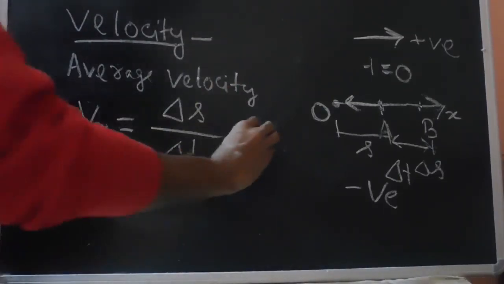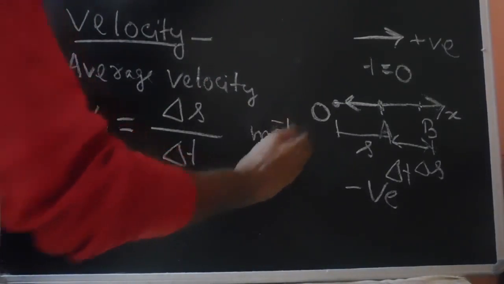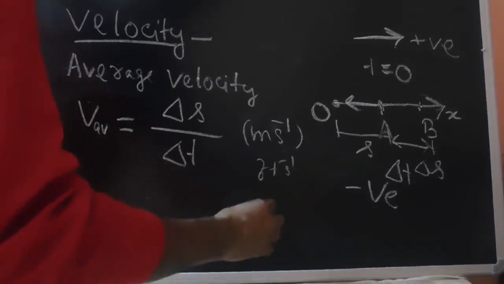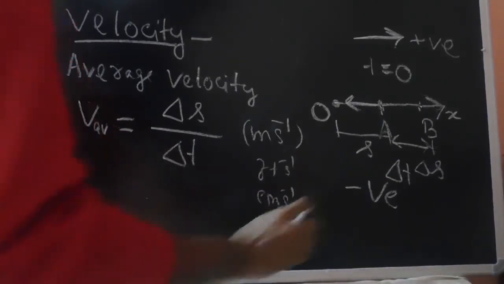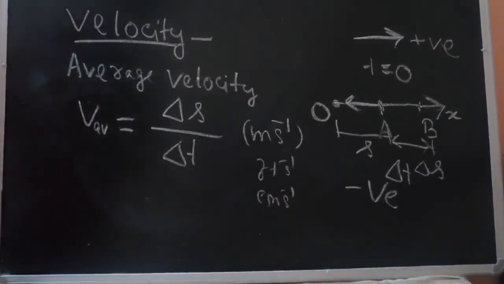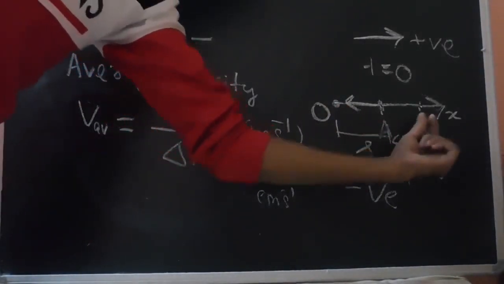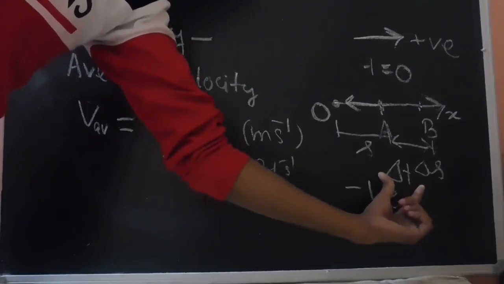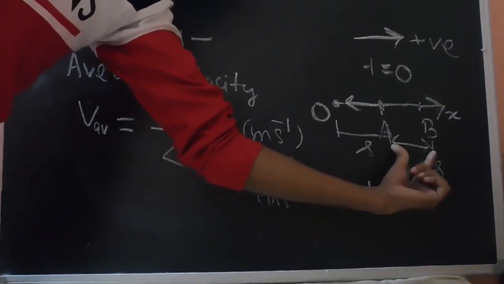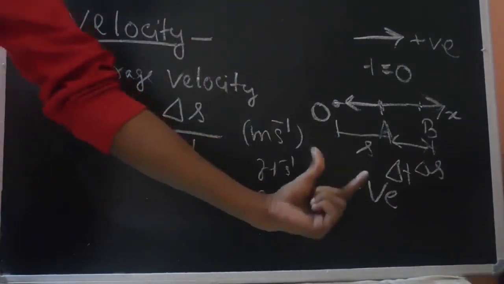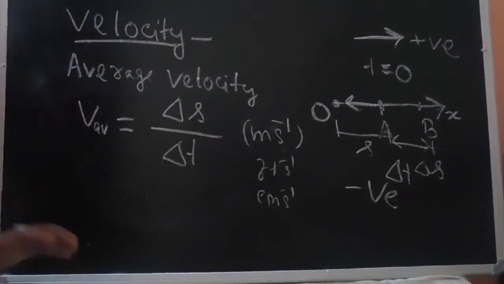This has units of meters per second, or feet per second, or centimeters per second, something like this. So the particle was initially at point A, it has moved to point B within a time delta t, and the displacement of this particle is delta S. So the average velocity of this particle within this interval is given as delta S by delta t.